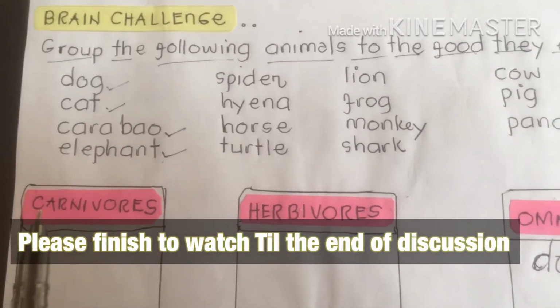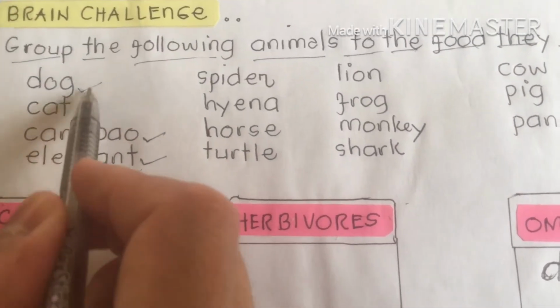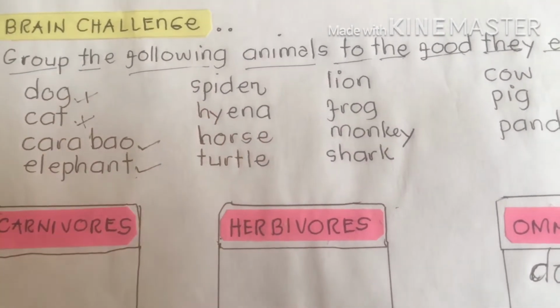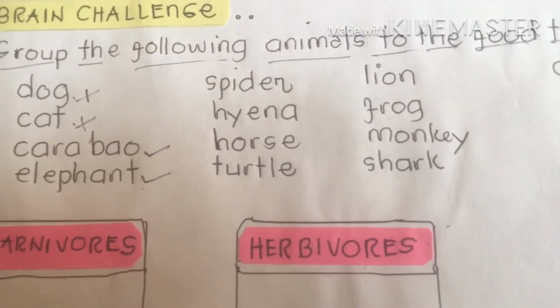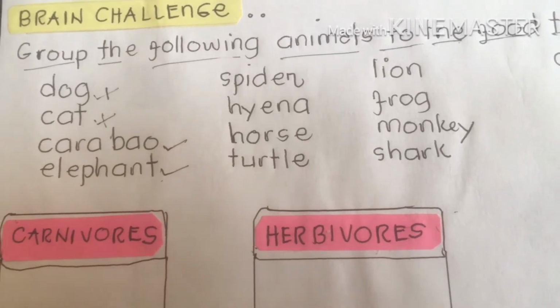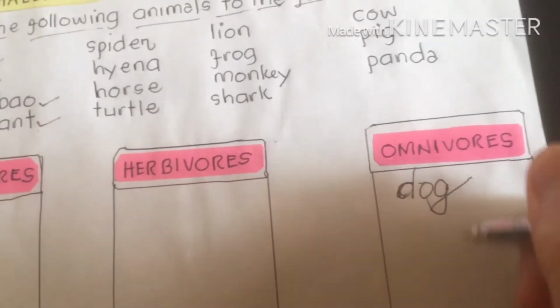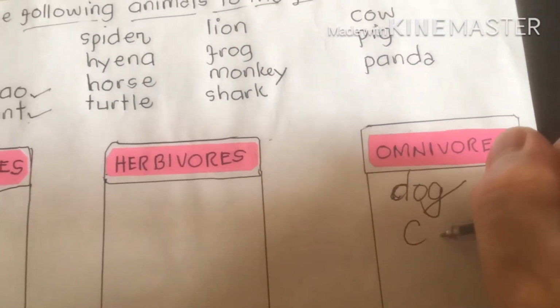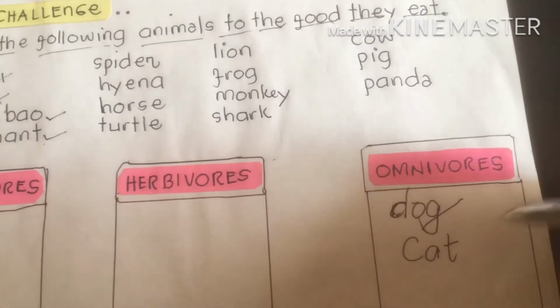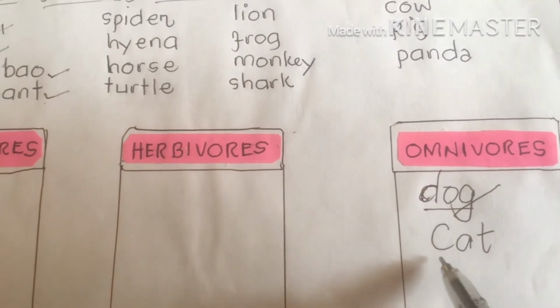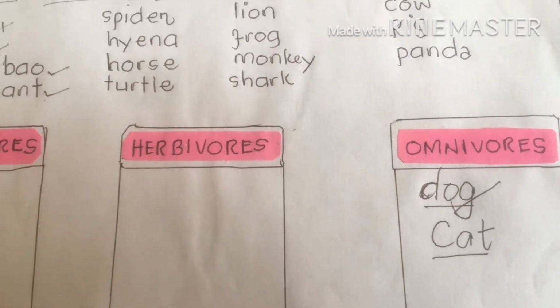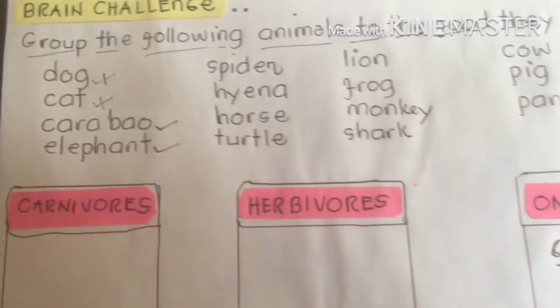Next, cat. What about cat? Cat belongs to, okay, I'm going to write. So we have dog, cat belong to omnivores. Next, carabao.